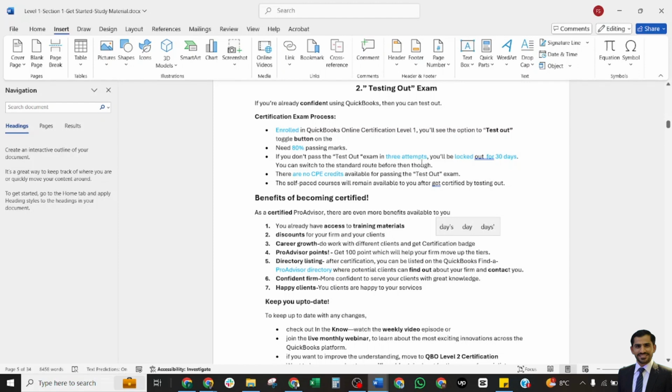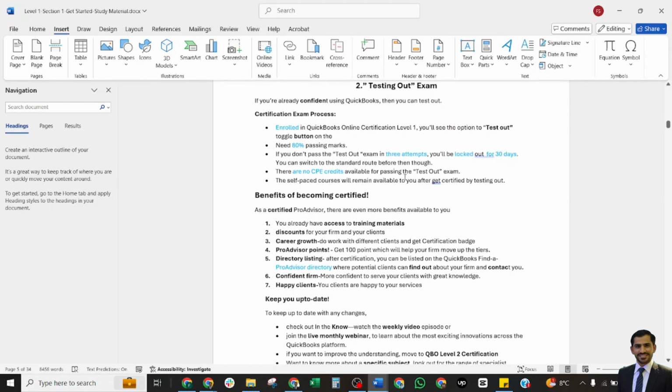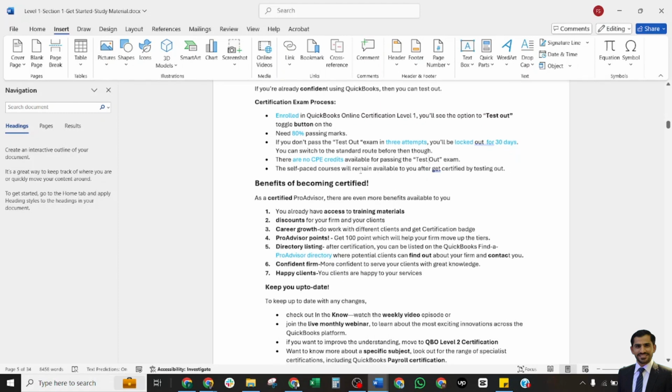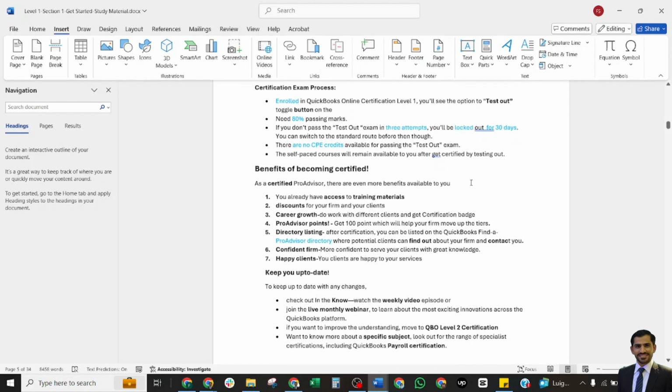If you have started the exam and are in the process, you may log out and choose your previous method. There are no CPE credits available for passing the test out exam. In this method, there are no CPE credits available. Self-paced courses will remain available to you after you get certified by testing out.